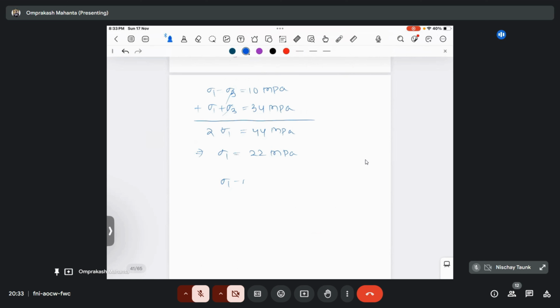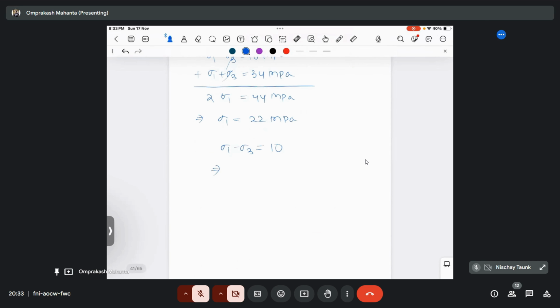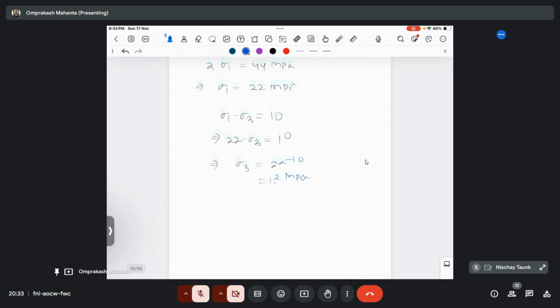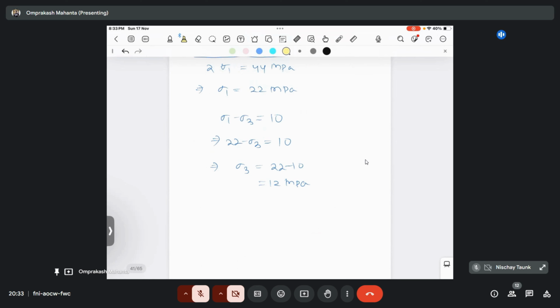Then sigma 1 minus sigma 3 is given as 10, so 22 minus sigma 3 is 10. So sigma 3 will become 22 minus 10, that's 12 MPa. So we have calculated the sigma 1 value as 22 MPa and sigma 3 value as 12 MPa.